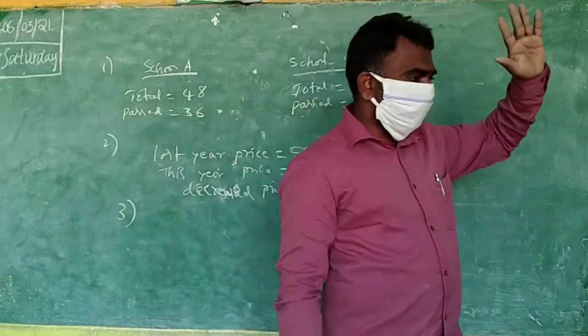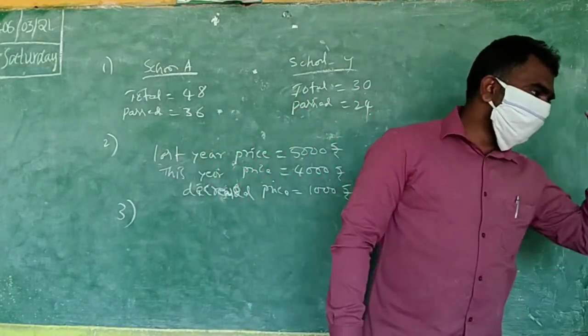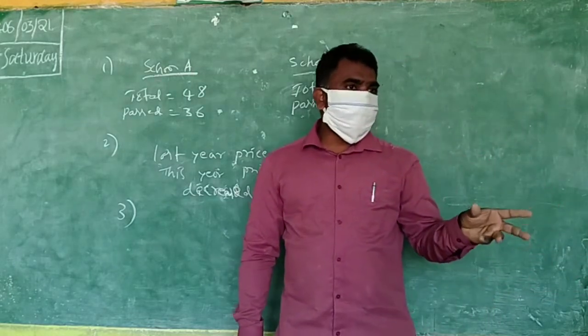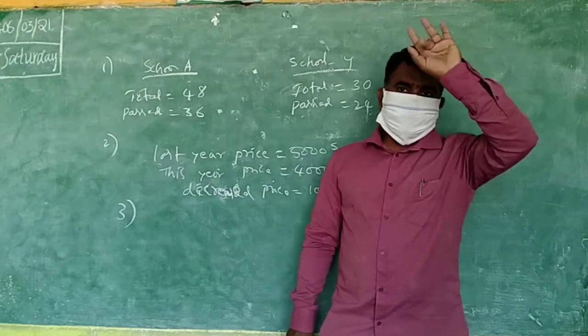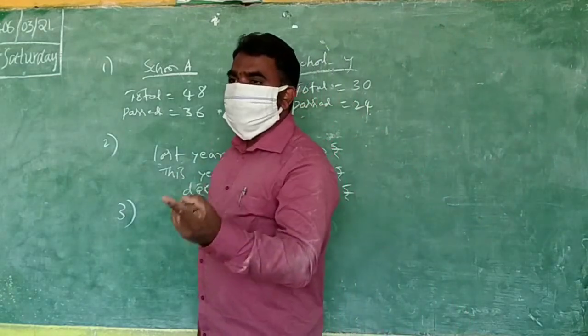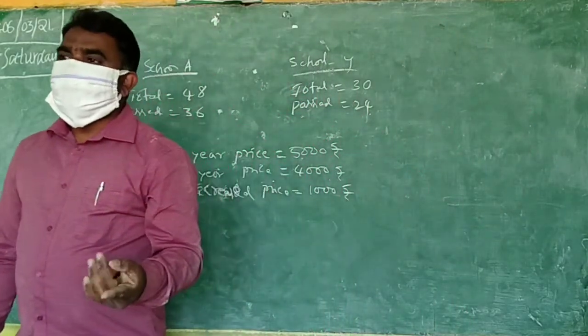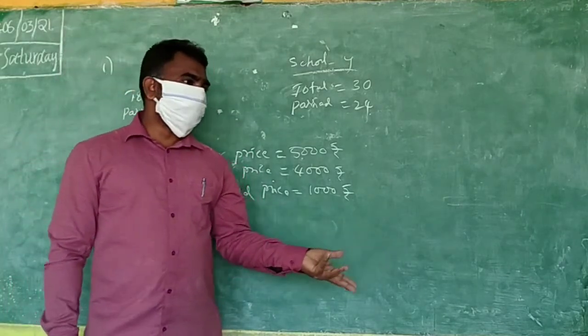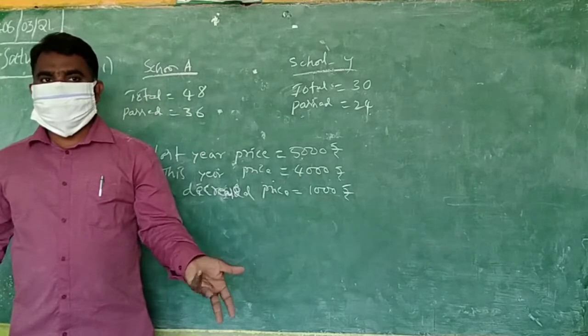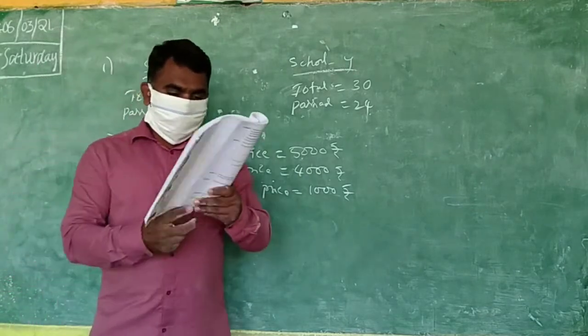Out of them, 50% are bananas, 15% are oranges. Mangoes are how many percent? Say the answer. 35% mangoes. Very easy, no? Direct answer.